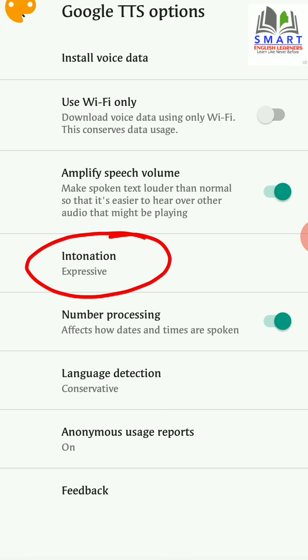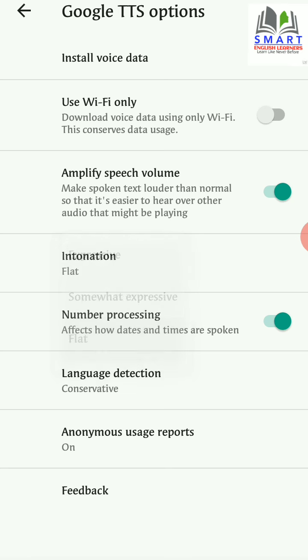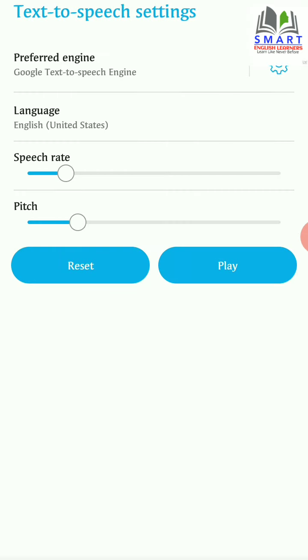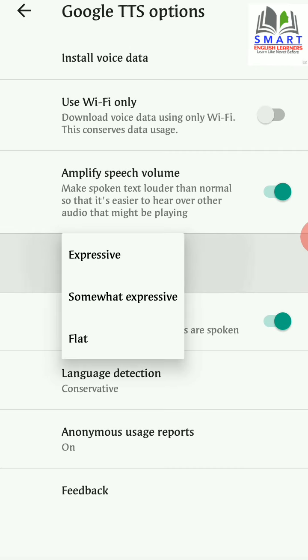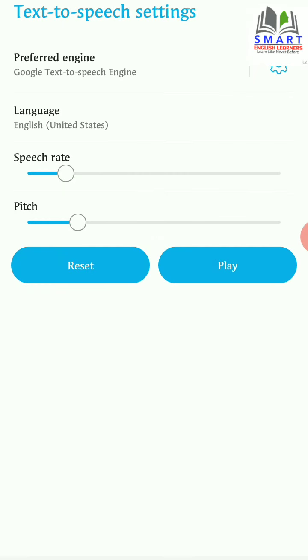If you change the intonation, you see the difference. There are 3 options. If you keep it on flat, go back, play. This is an example of speech synthesis in English. Go to settings again, intonation, somewhat expressive, back, play. This is an example of speech synthesis in English.